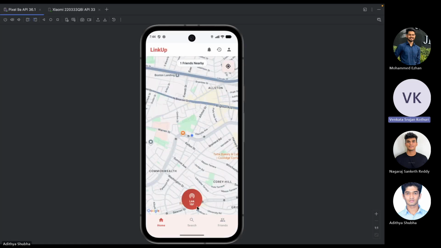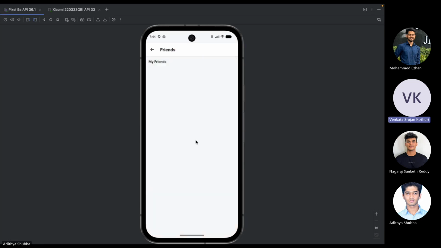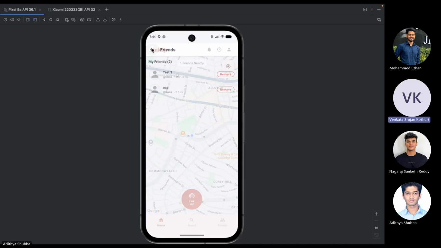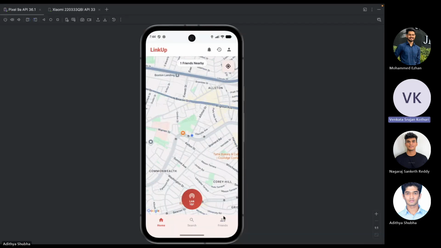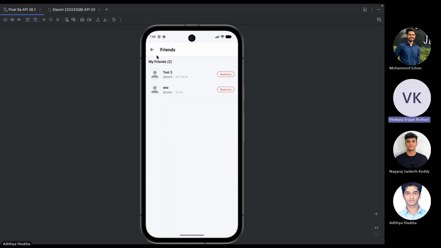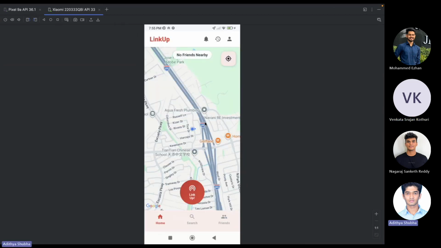So now under my friends, you can see the connection is established. The count updates dynamically. It shows my friends with the count in brackets. And if at any point someone wants to remove a friend, they can just tap the remove button. Aditya, and I'll be talking about the things that I have built in this app.